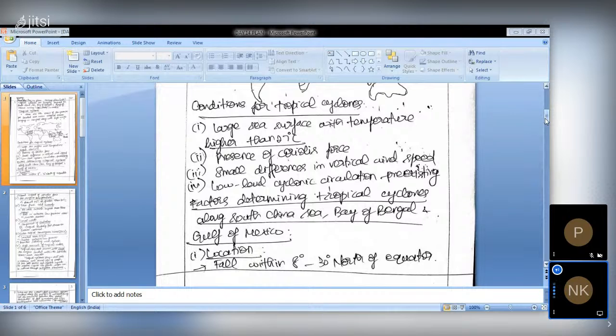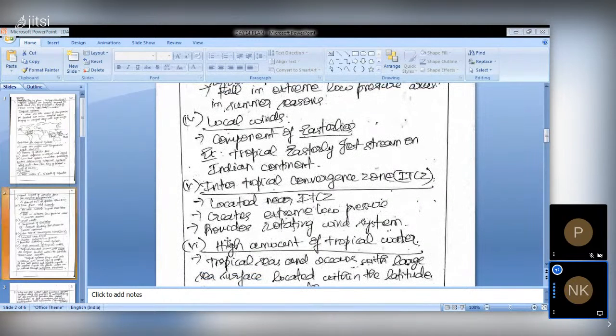The focus of the question is about why tropical cyclones are more often in the South China Sea, Bay of Bengal, and Gulf of Mexico. So the first part is about what tropical cyclones are and what the conditions for tropical cyclones are. Okay, you can even draw this map sketch here itself. After the conditions of tropical cyclone, you can draw the sketch and proceed to the answer in the second page. Okay. So we can say the first one is about location.